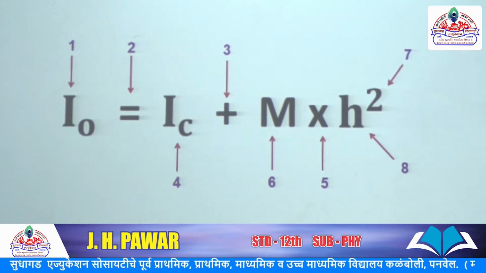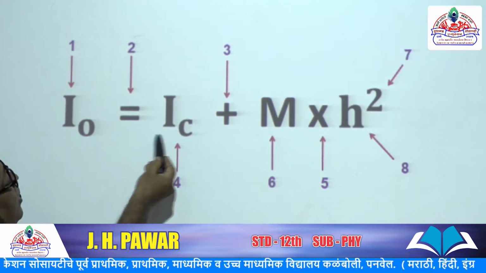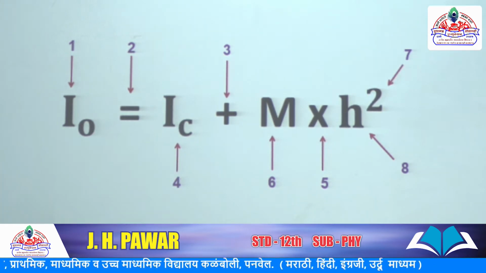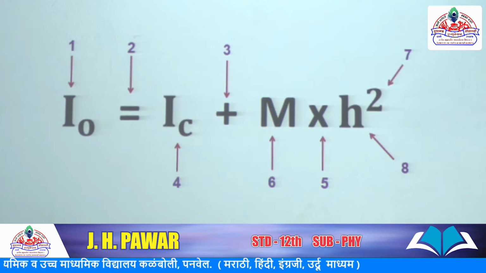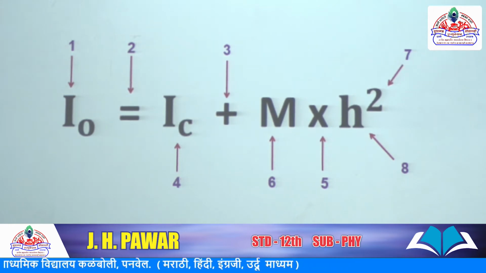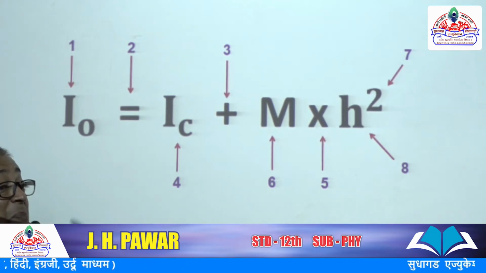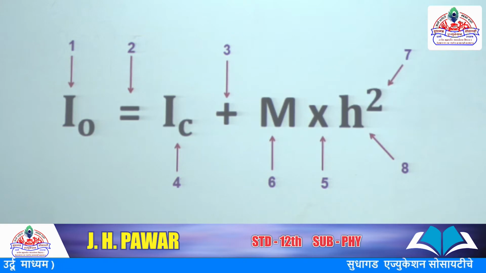Here in the book they suggested I C is moment of inertia about an axis parallel to the given axis, or you can directly say moment of inertia of an object about a parallel axis passing through center of mass. Whatever way, you can use it.